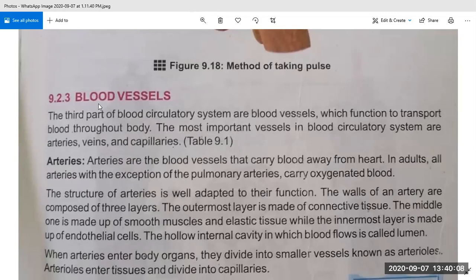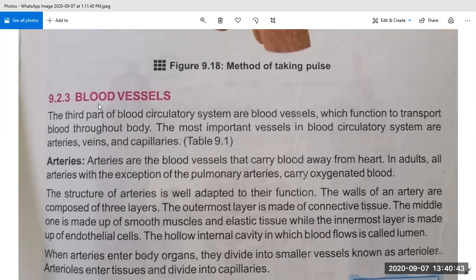After that, the second part of transport in humans was about the heart, and we also discussed the structure of the heart. We discussed the systemic and cardiac circulation in the heart. Then we discussed the heartbeat, and today we discussed the heart rate and pulse rate. This is the third topic of transport in humans, that is, blood vessels. Vessels means small tubes which are responsible for carrying blood.